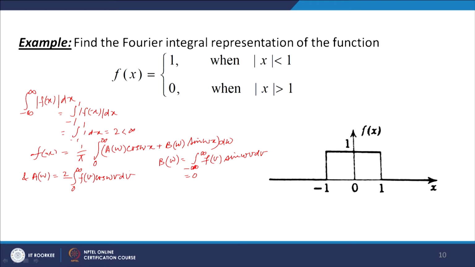So, we get 2 times the integral of f(b) cos omega b db, and let us use the value of f. f is equal to 1 over the interval 0 to 1, and from 1 to infinity it is 0.